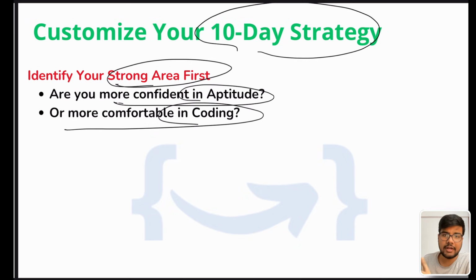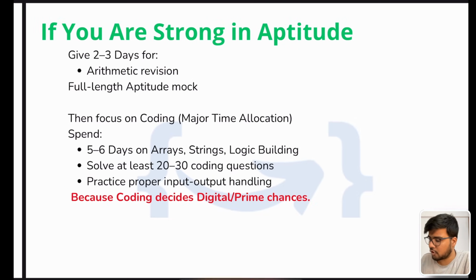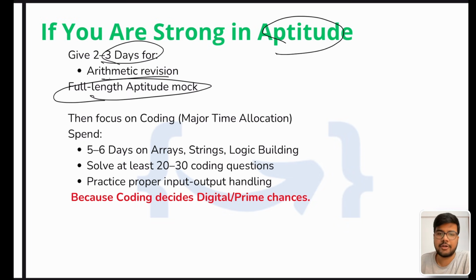So you need to prioritize. Okay, coding is the one which is important as well in NQT in the advanced section, right? So if you start preparing for advanced aptitude, your basic foundational section would be easily cleared because you are preparing for advanced, and as well as you're preparing for advanced coding questions, your first coding question you eventually are able to solve, right? So if you are strong in aptitude, 2-3 days for arithmetic revision, full length aptitude mock.